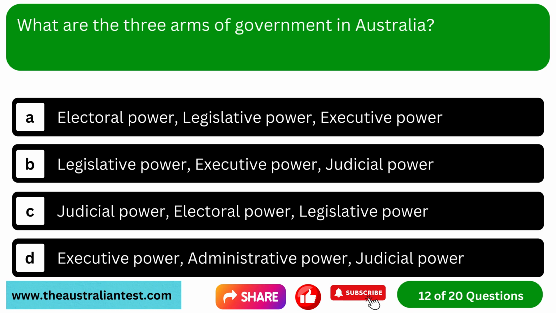Question 12. What are the three arms of government in Australia? Option A. Electoral power, legislative power, executive power. Option B. Legislative power, executive power, judicial power. Option C. Judicial power, electoral power, legislative power. Option D. Executive power, administrative power, judicial power.